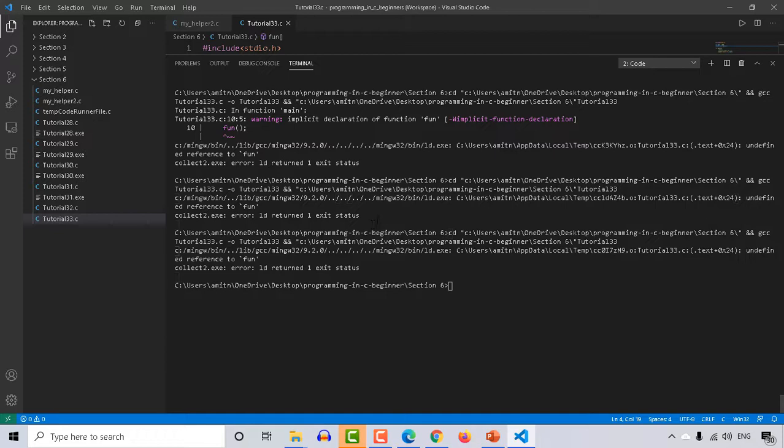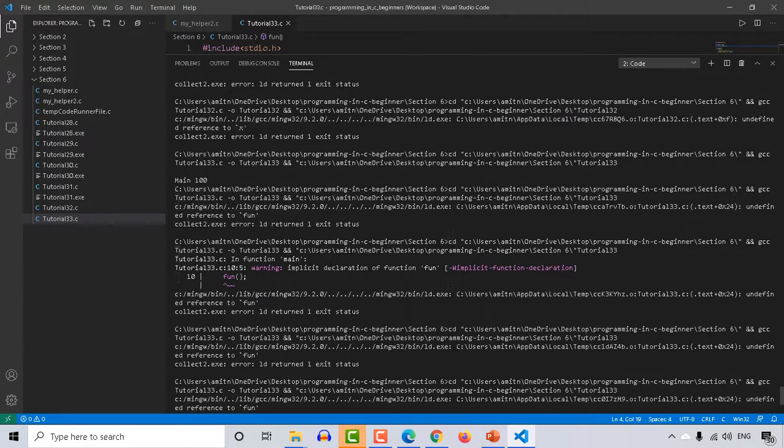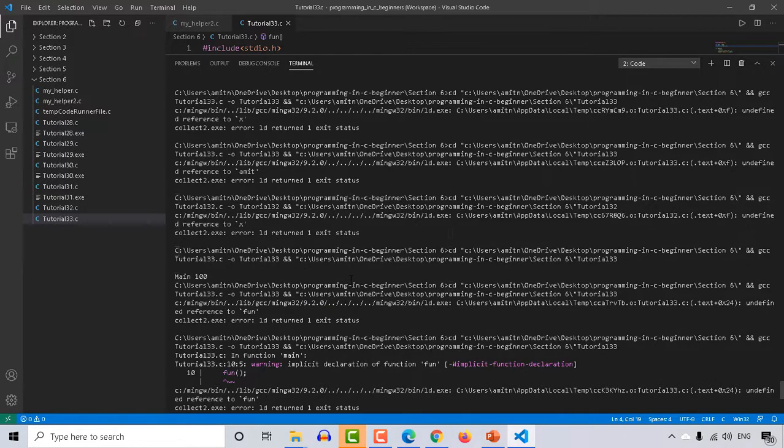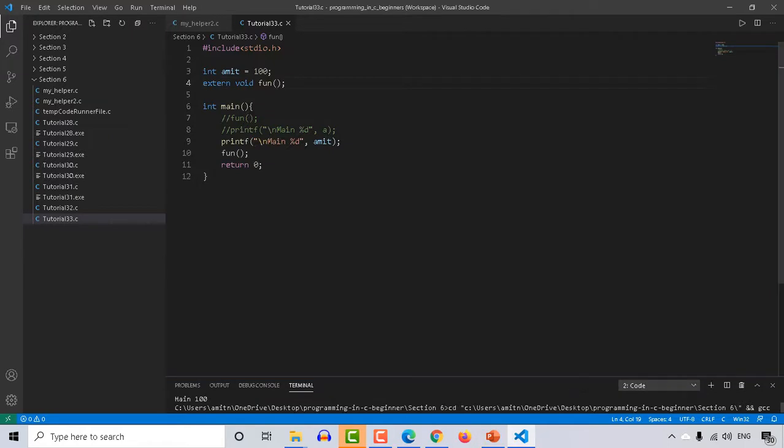So clearly you can see it's showing an error over here, LD return 1 exit 0, right? And it's showing that unresolved or undefined kind of error. Here you can see undefined fun, right? Here also undefined fun. And if you check the value of X, it will show something unresolved or something like that. So actually we have seen what an external linkage is.